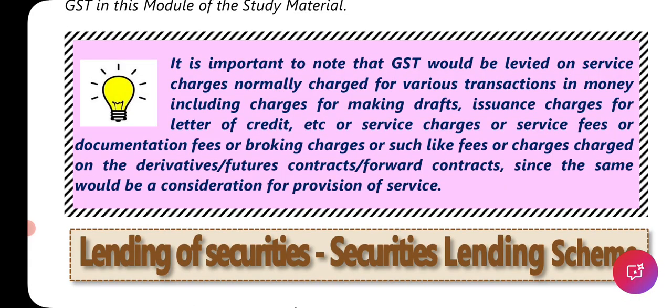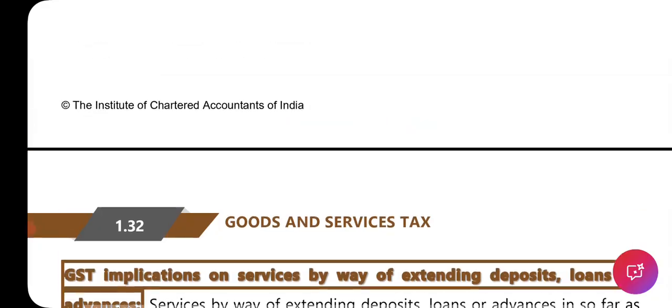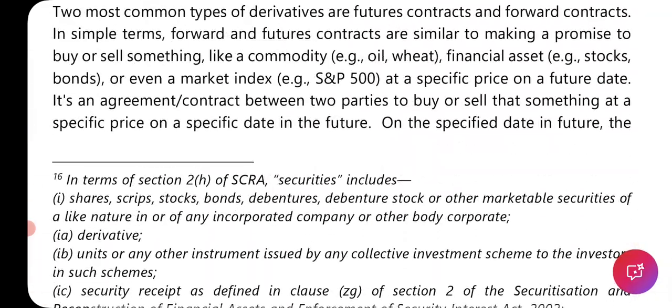It is important to note that GST would be levied on service charges normally charged for various transactions in money, including charges for making a draft, issuance charges for a letter of credit, etc., or service charges or service fees, or documentation fees, or broking charges, or such like fees or charges charged on derivative or future contracts and forward contracts, and the same would be consideration for a provision of services. Let us check this part.